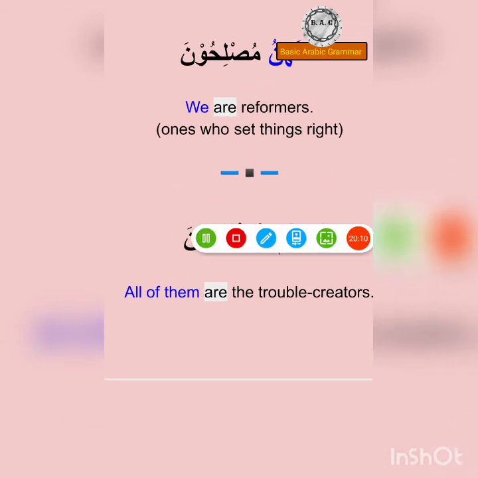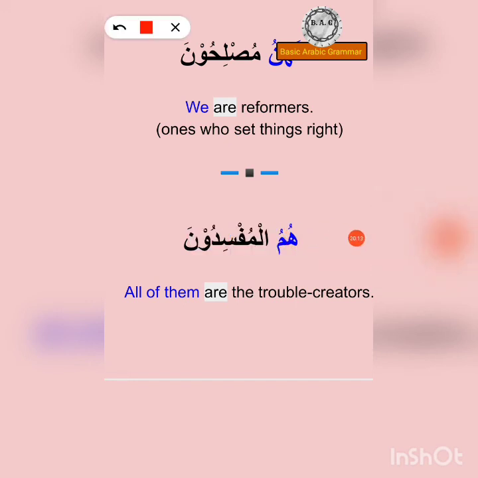Now we see humul mufsiduna. First thing, it's the same as hum, and then we have al mufsiduna. It is actually hum al mufsiduna. However, we know that we need to make the flow of language smooth and flawless without any obstacles.